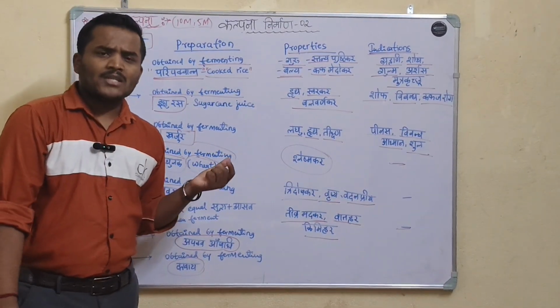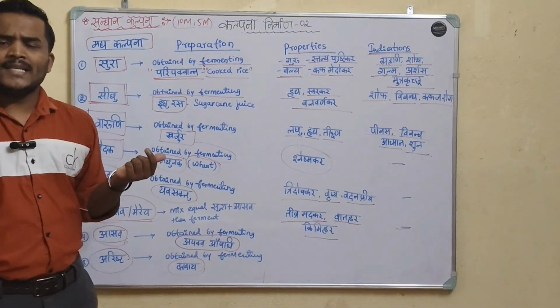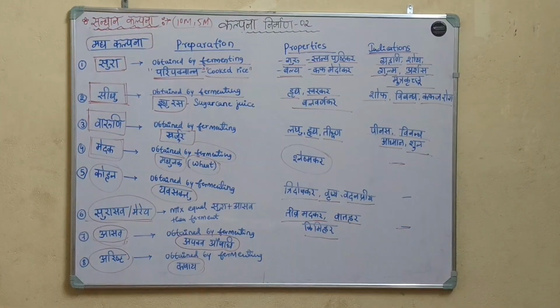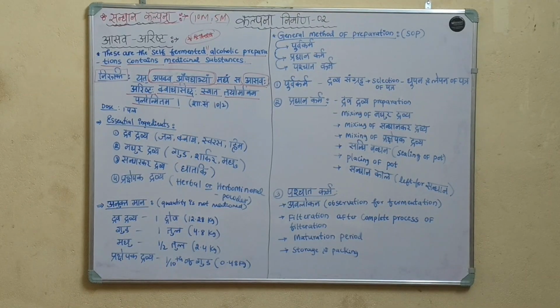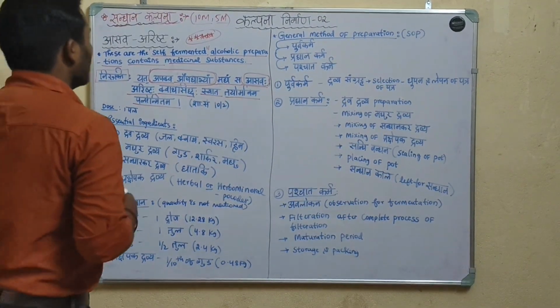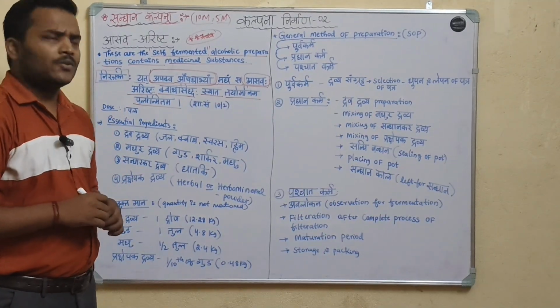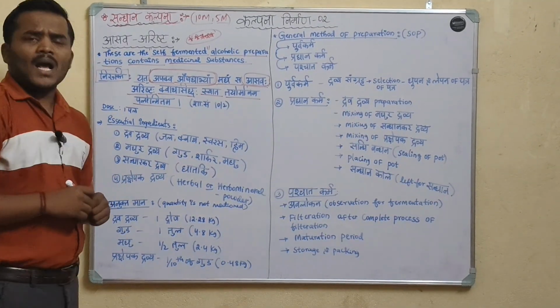We will discuss asava arista in detail, that is very important for exams. This is very important for 10 marks question, very important question. Okay, what are asava arista?